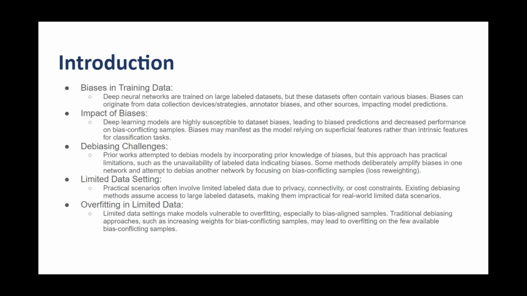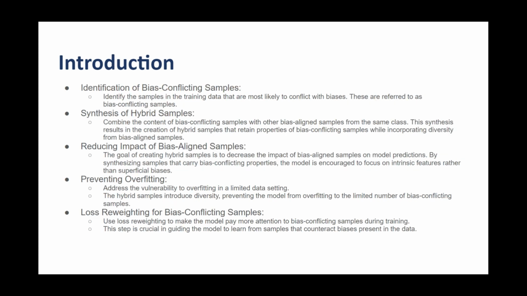In real world scenarios, with limited labeled data, such as those dictated by privacy, connectivity, or cost constraints, these conventional methods fall short. Moreover, the vulnerability to overfitting in limited data settings, particularly to bias aligned samples, underscores the need for innovative solutions. Addressing these challenges, our promising approach involves identifying bias conflicting samples in the training data and synthesizing hybrid samples that incorporate both bias conflicting and bias aligned properties.